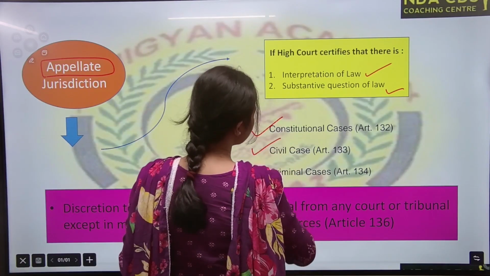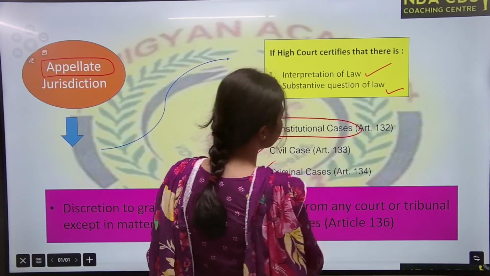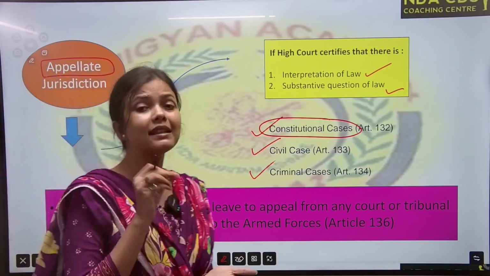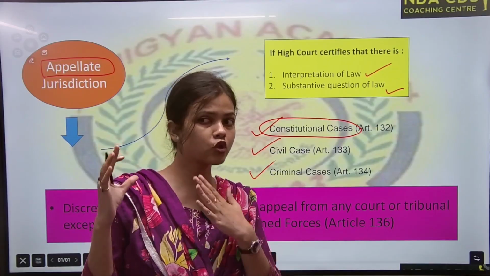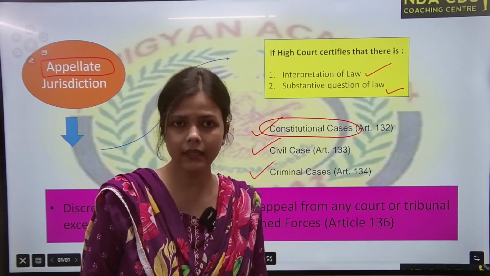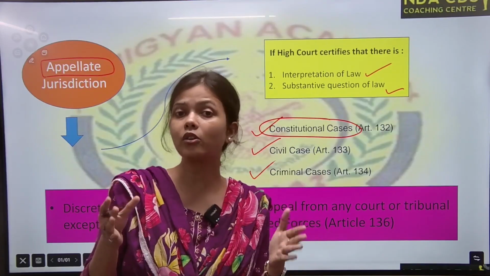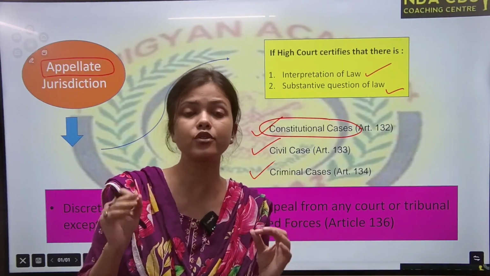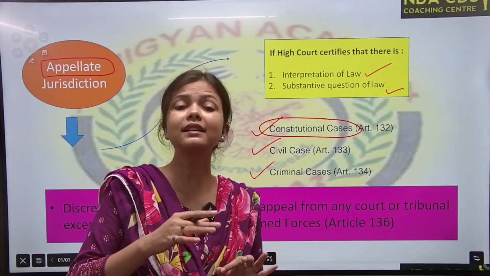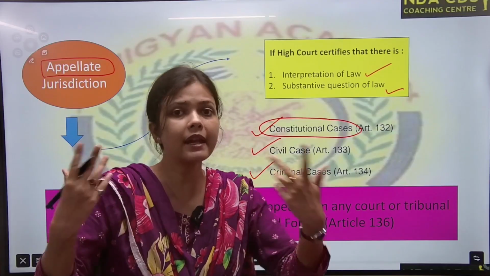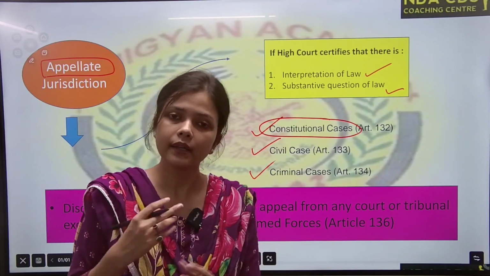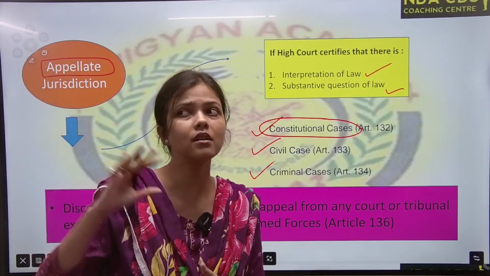Constitutional cases also, civil cases also, criminal cases also. Constitutional cases means if any provision of the Constitution is getting violated and it needs the interpretation of Supreme Court, because we know in the Constitution a lot has not been defined, right? Definition is not there in the Constitution, and then that definition has to be given by Supreme Court of India, right? So that is interpretation. Supreme Court is interpreting the Constitution. So if any such interpretation is required, then High Court will certify that case to the Supreme Court.